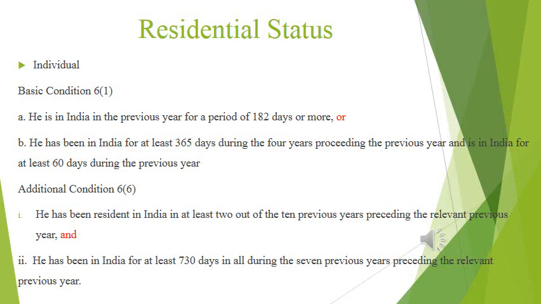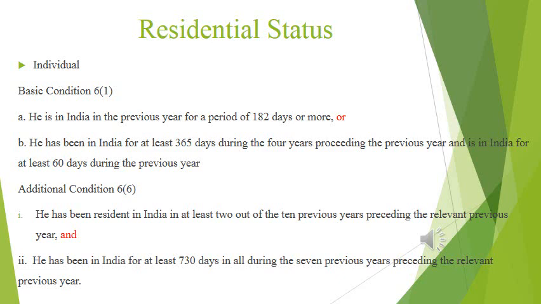Based on the basic condition, we have two criteria. In between these two criteria, there is a red mark, or. That means one condition or the other condition. Whereas while we are reading the additional condition, in between these two conditions there is a clause, and. That means both conditions. There is no provision for selecting one. So let us see in detail.